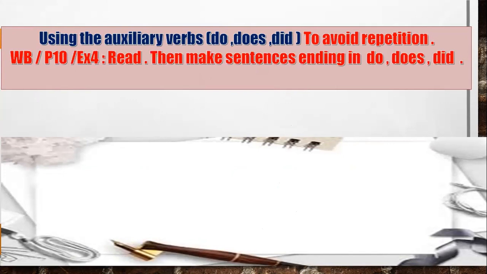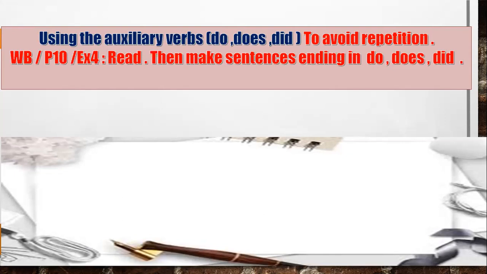I choose the fourth activity that you have in your workbook, page 10. Again, open your workbook, page 10. I choose to do exercise 4 with you. Why? We have a new idea here. Read, then make sentences ending in do, does, or did. So you are going to rewrite these 3 sentences using do, does, and did at the end of your sentence.